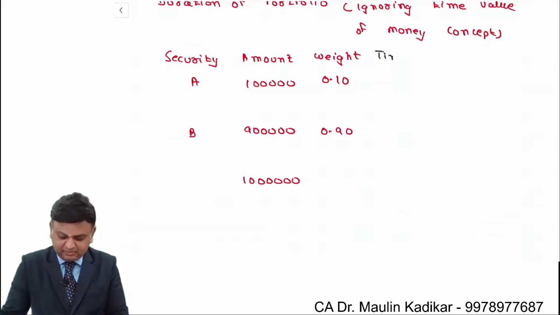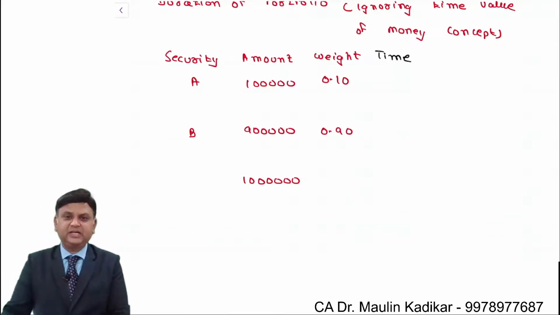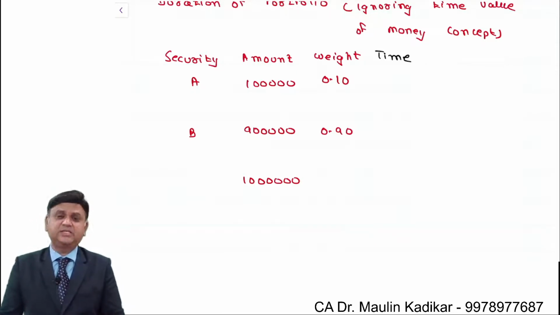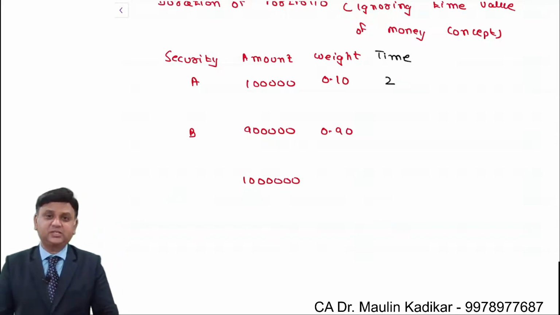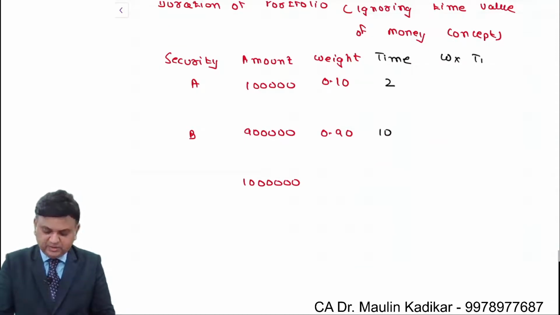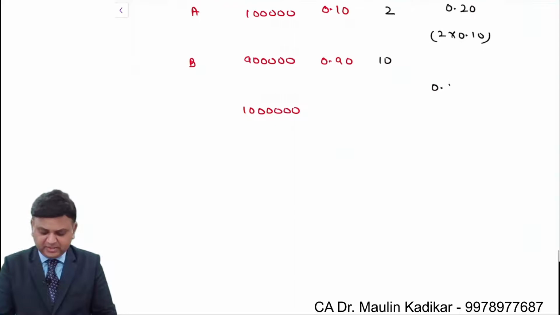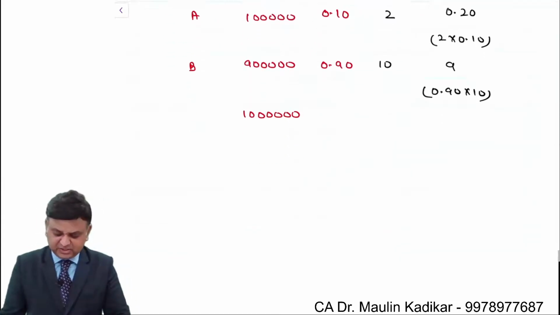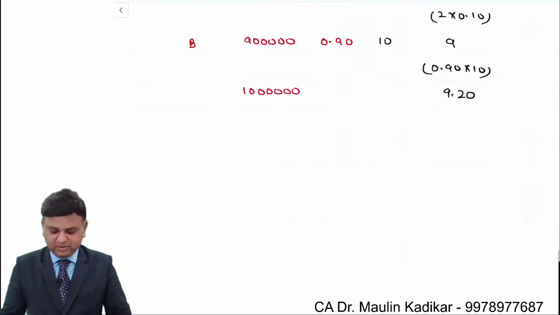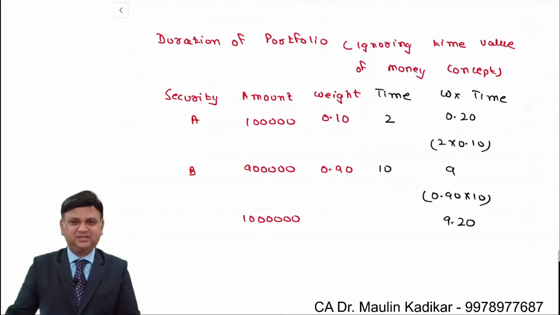Time period. We understand that the funds of the investor are blocked in security A for 2 years and in security B for 10 years. So it is weight into time period. So it is 2 into 0.10, that comes to 0.2 year, and 0.9 into 10, that comes to 9 years. So the weighted average time period for which funds of the investor are blocked is 9.2 years. Please write an answer.